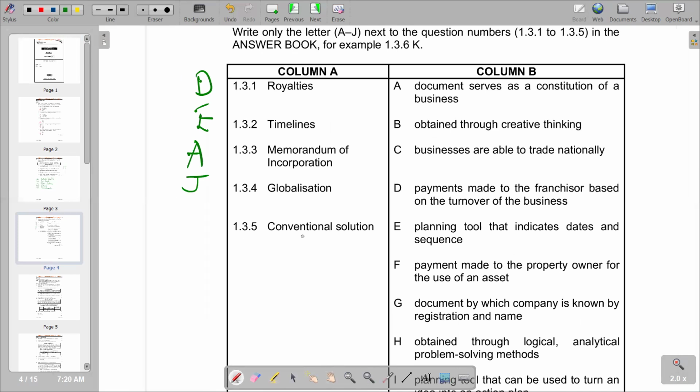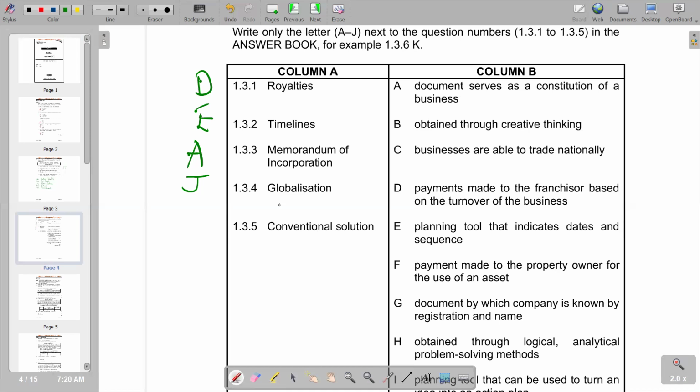J is the correct response. We've got conventional solution. We know that a conventional solution is a system or a method that follows established norms, practices, or standards. So if you are following established norms, practices, or standards, we call that a conventional solution. Obviously, we are following them to solve a certain situation. So it becomes a conventional solution.